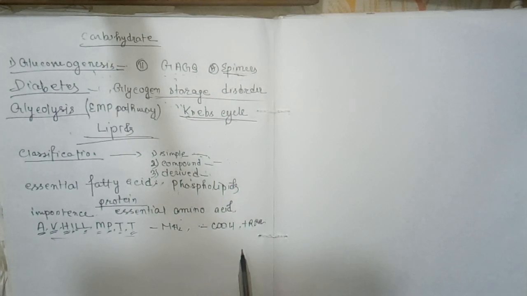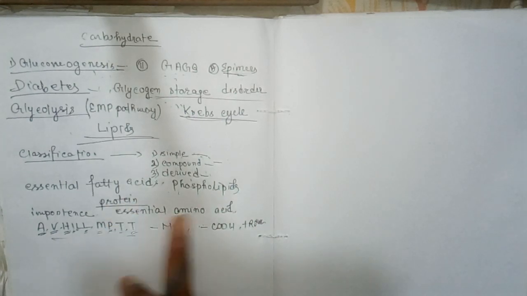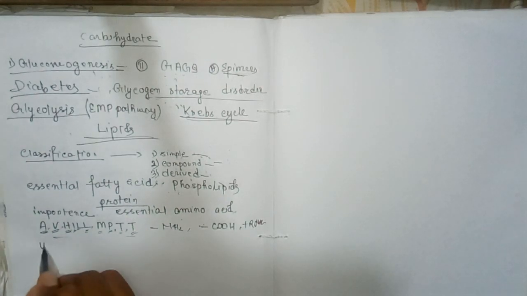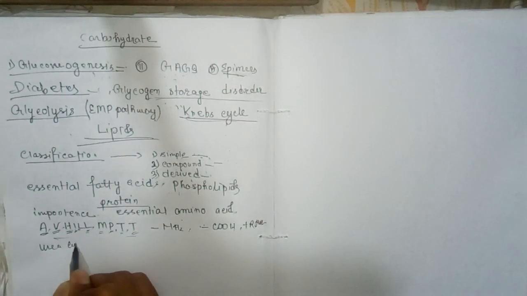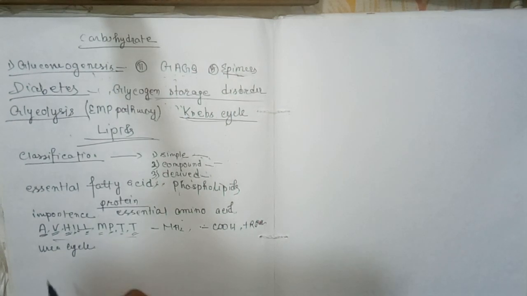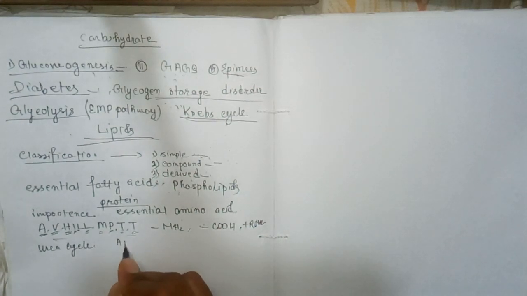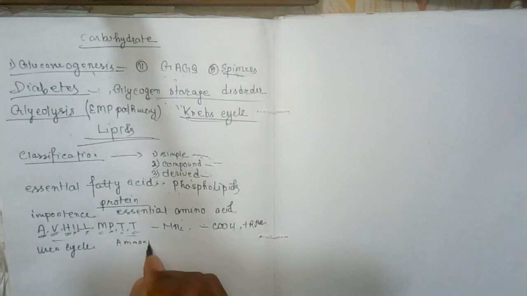Now one of the most important topics from this chapter is the urea cycle. So what is the urea cycle? The urea cycle is a cyclic biochemical pathway reaction that produces urea from ammonia.